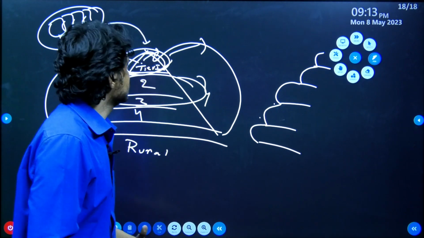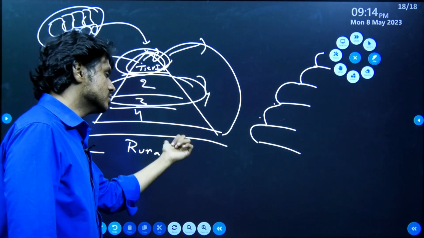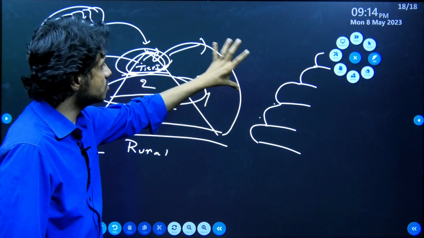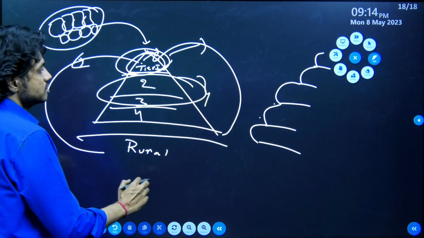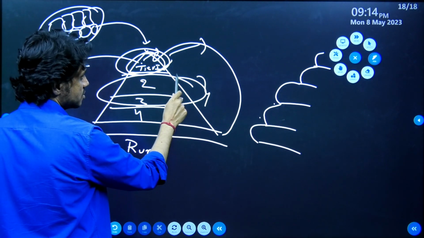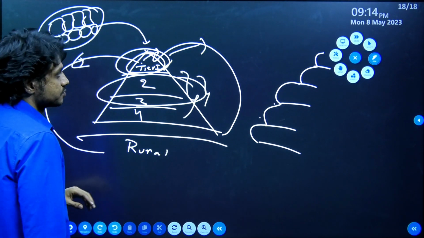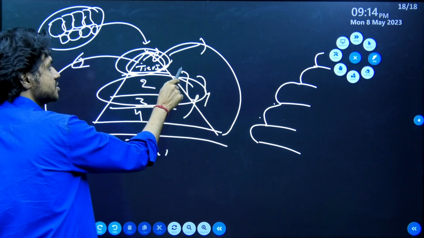So the government has come up with the smart cities and the Amrut mission. Amrut is not related to this topic, but I want to give the idea. What they are doing here is developing the infrastructure of tier 2 and tier 3 cities also. It is not just restricted to tier 1.